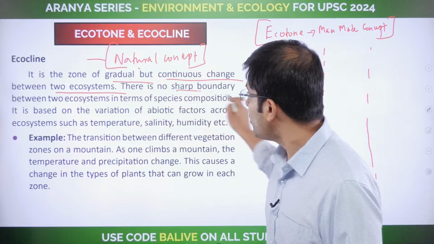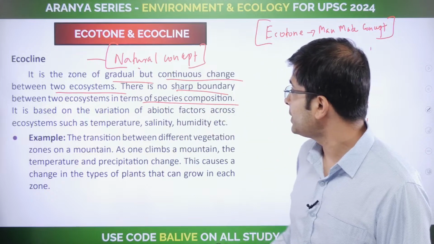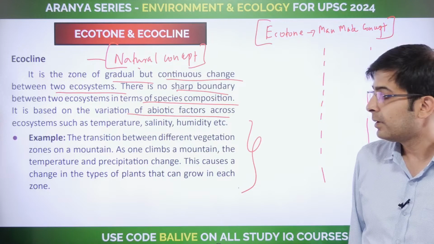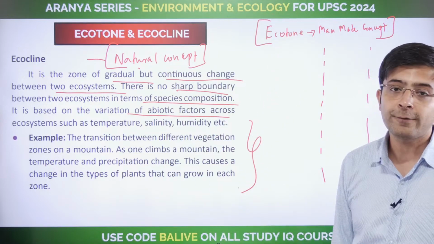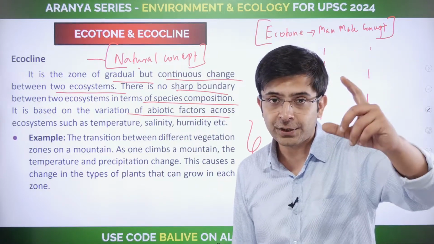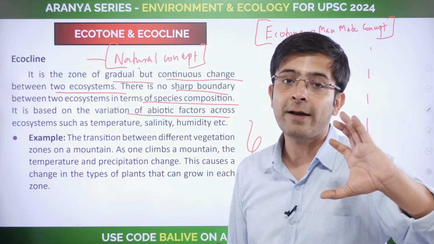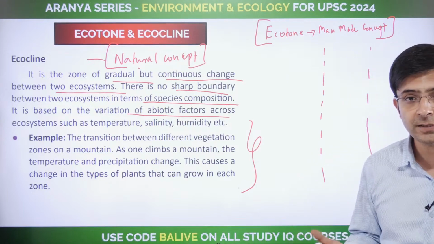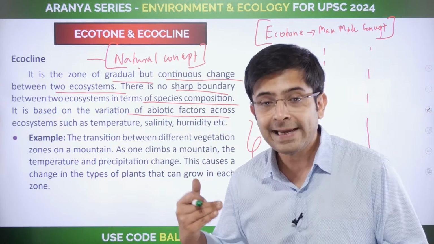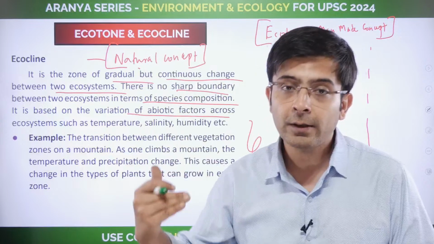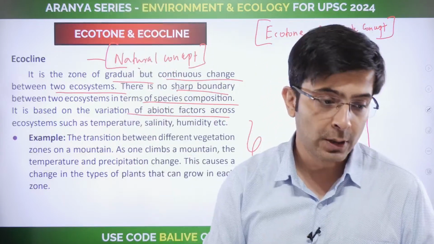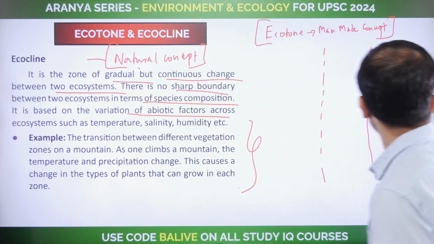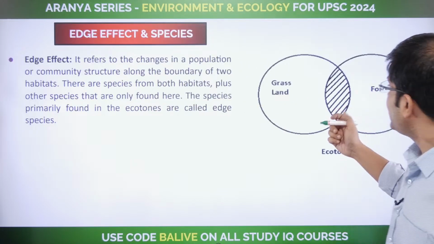So there is no sharp boundary here in terms of species composition based on the variation of abiotic factors. Look at this. As you go up higher in the mountain, what do you find? Because of altitude variation, you have temperature variation, you have rainfall variation, all of that is causing the different types of plants that grow there. So that particular gradual change happening is ecocline. Correct? Okay, clear? Fine. So I've told you about edge effect and edge species.